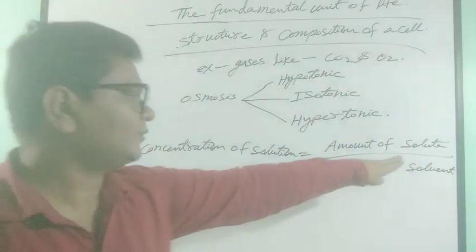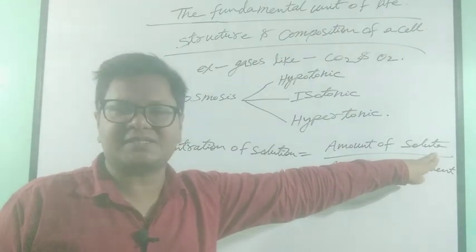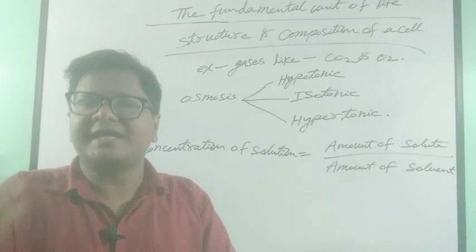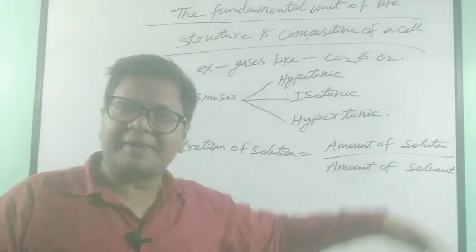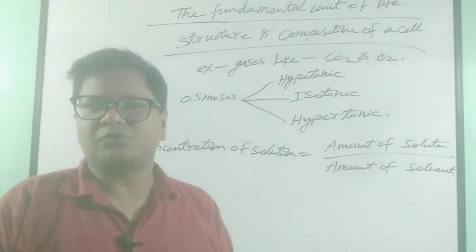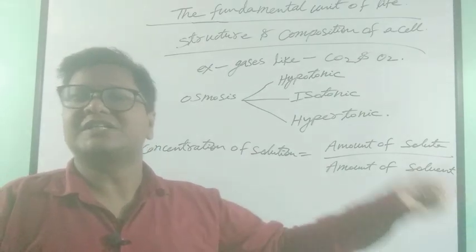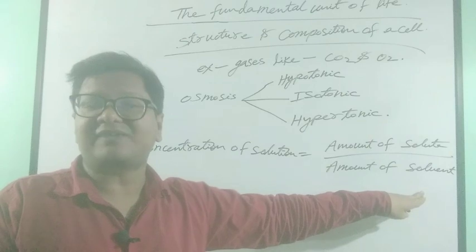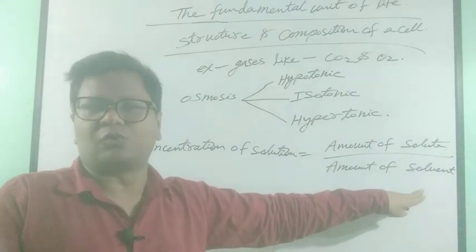See, I have discussed that solutes are the particles that we dissolve in any liquid medium, and solvent is the state of matter in which the solutes are dissolved. That is, it could be water or fat or alcohol.